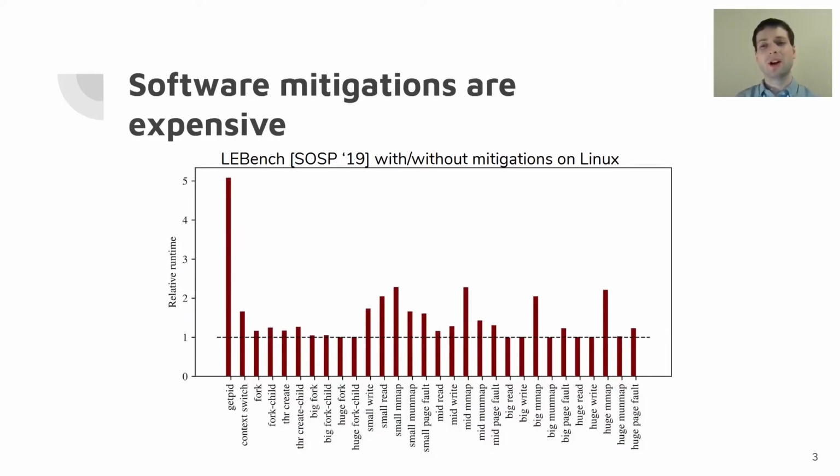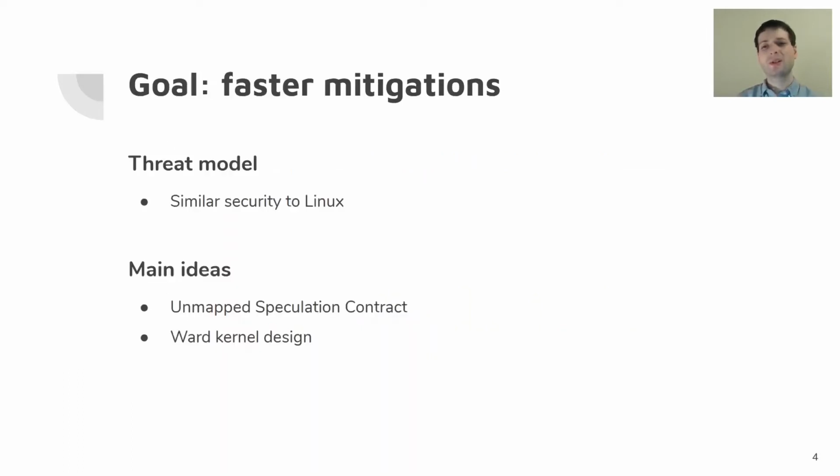Looking at some system call benchmarks from the LEBench suite, presented at last year's SOSP, we can see that the overhead of running with mitigations can be anywhere from a couple percent to several times slower. So, the goal of this work is to provide faster mitigations against transient execution attacks. In particular, our threat model is very similar to Linux, and throughout this talk, we're going to present two main ideas, the Unmapped Speculation Contract and a kernel design that leverages that contract.